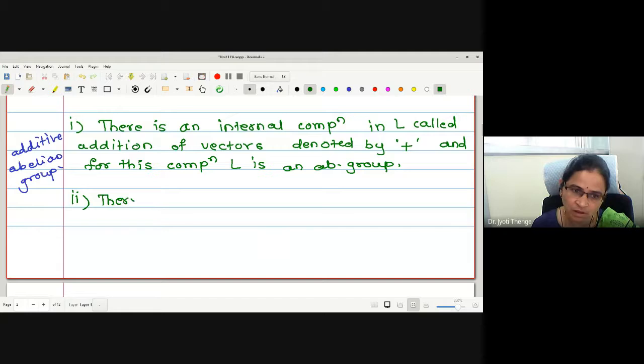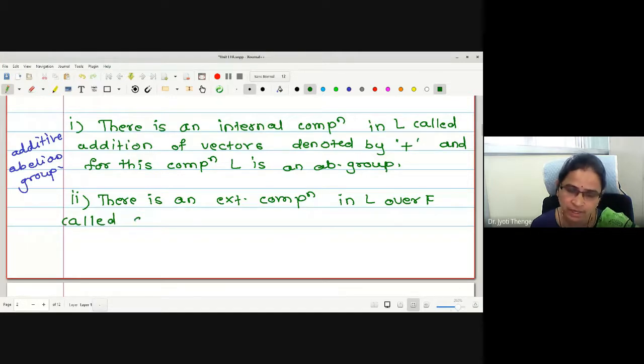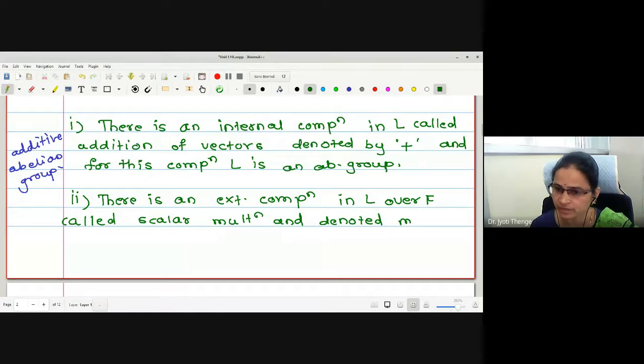There is an external composition in L over F called scalar multiplication, denoted multiplicatively.